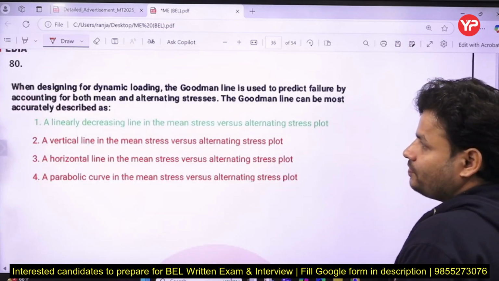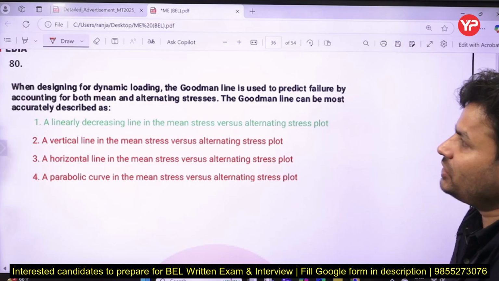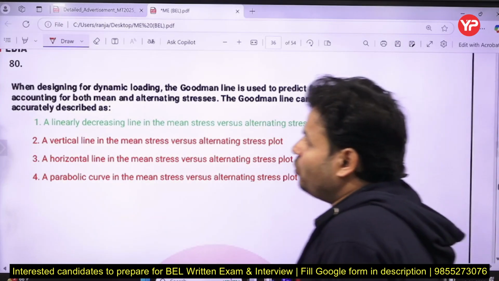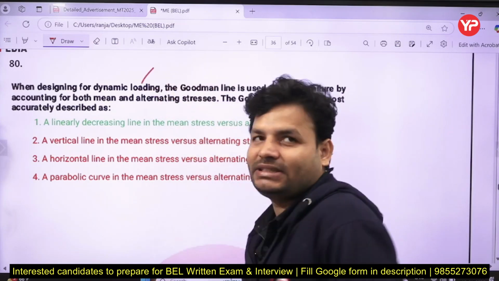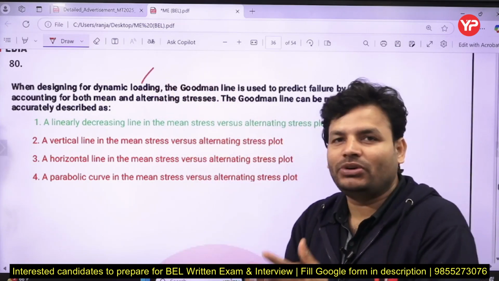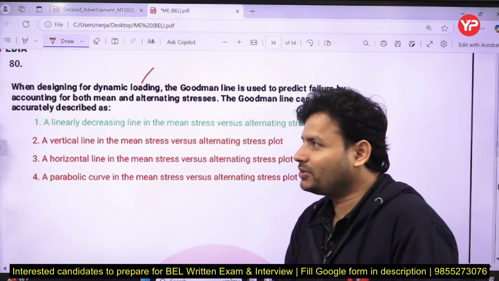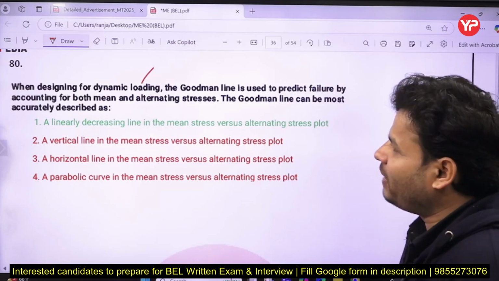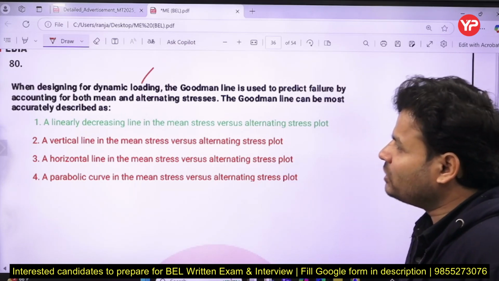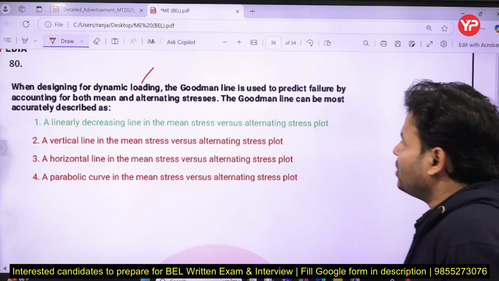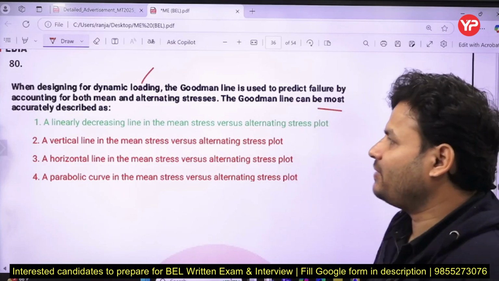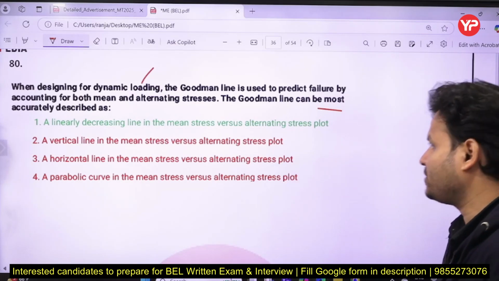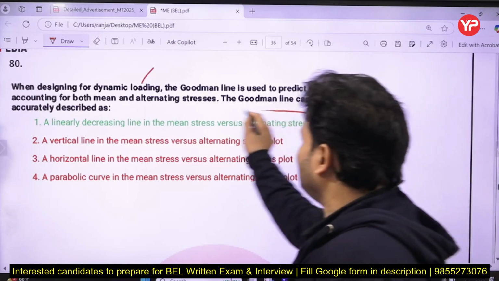Next question, when designing for dynamic loading, the Goodman line is used to predict failure. Again, that question has been taken from machine design, and from dynamic loading, Goodman, Soderberg, all these equations are going to be used. So when designing for dynamic loading, the Goodman line is used to predict failure by accounting for both mean and alternating stresses. The Goodman line can be most accurately described as a linear decreasing line in the mean stress versus alternating stress plot. Yes, that one is the only right answer, my dear friends.